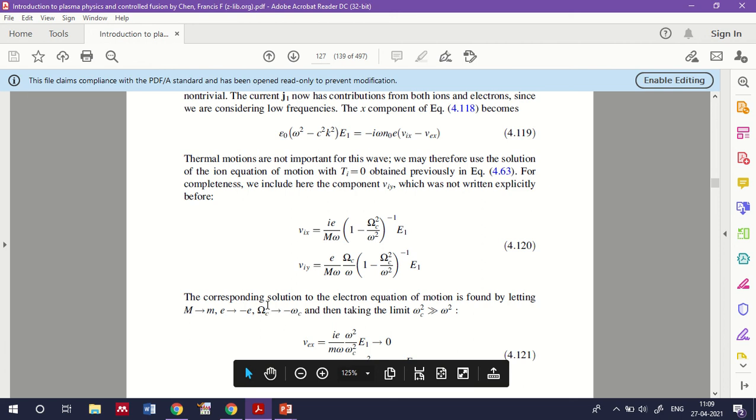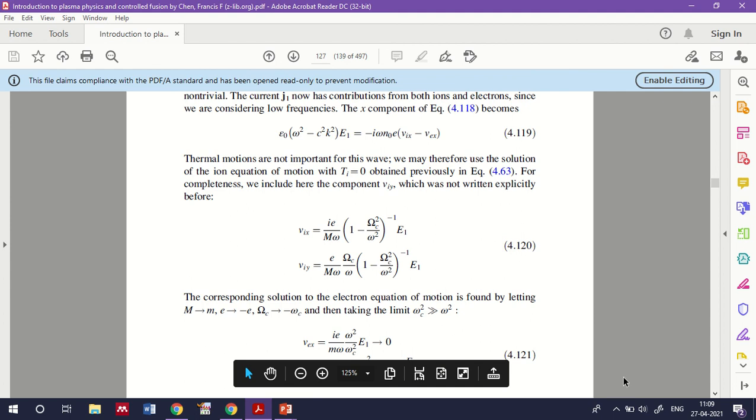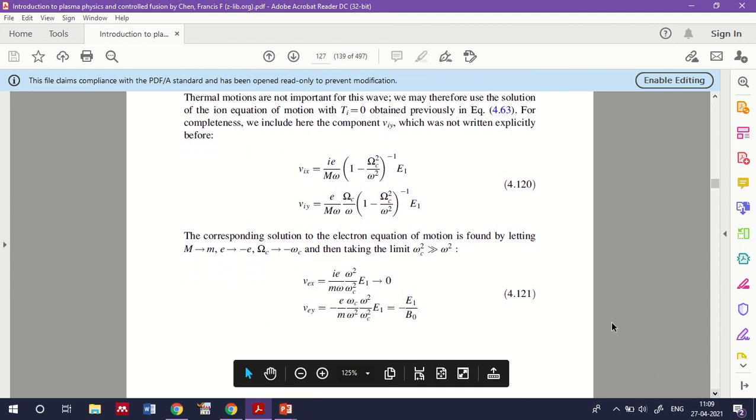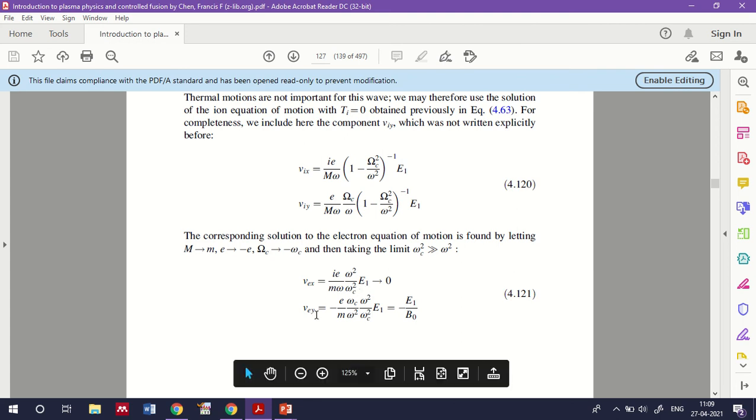Okay, this is the plasma frequency corresponding to that, and we'll get the final equations: Vex is equal to minus i e omega square by m omega c square E1, which tends to 0, and Vey is equal to minus e by m omega square by omega c square E1, which is equal to minus E1 by B0, the final form of the equation.